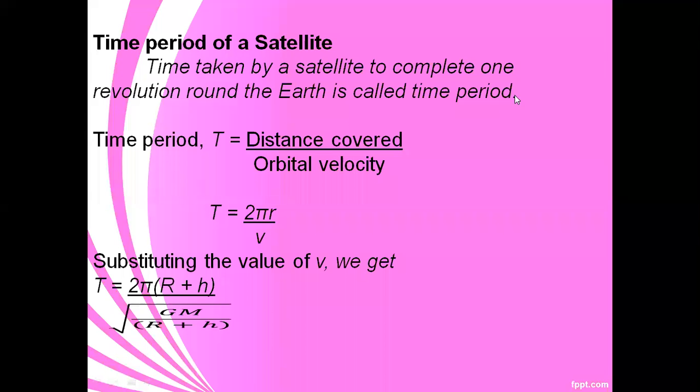So how to find out the time period of a satellite? Definition: time taken by a satellite to complete one revolution around the earth is called time period. Okay, so the formula is T equal to distance covered by orbital velocity, that is T equal to 2 pi r divided by v. We know that v value, 2 pi r is converted into r plus h, divided by v value is root of GM divided by r plus h. So this is the time period of a satellite.